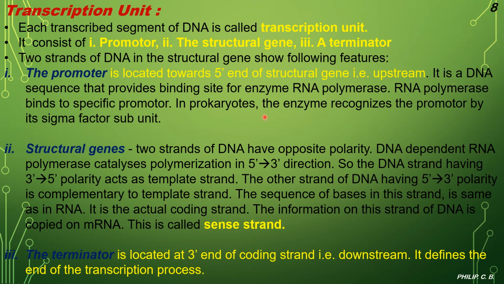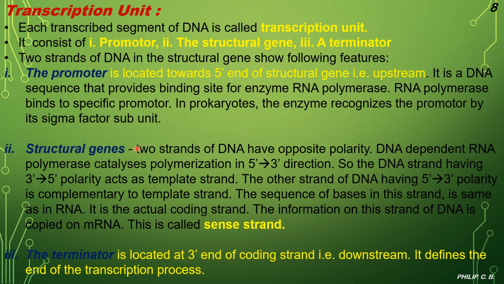It is a DNA sequence that provides the binding site for the enzyme RNA polymerase. RNA polymerase binds to a specific promoter. In prokaryotes, the enzyme recognizes the promoter by its sigma factor, that is a subunit.